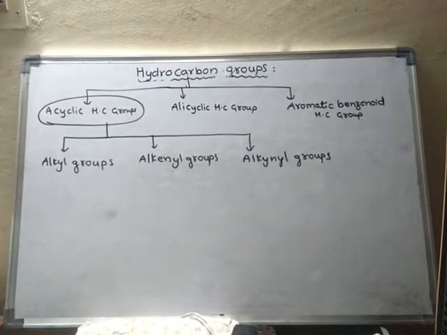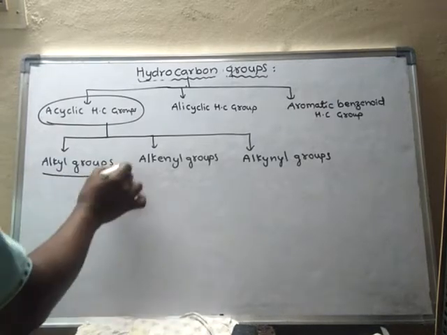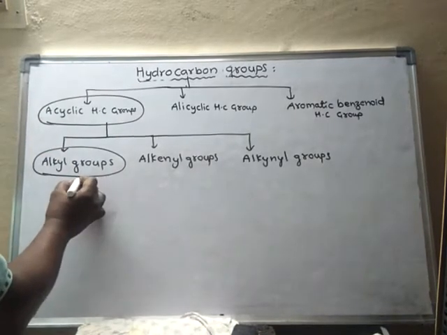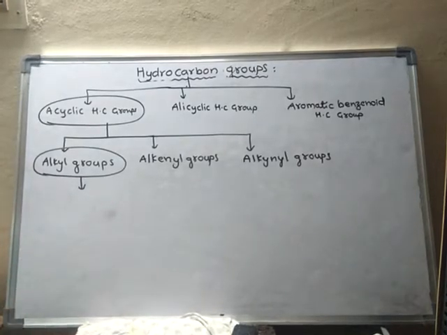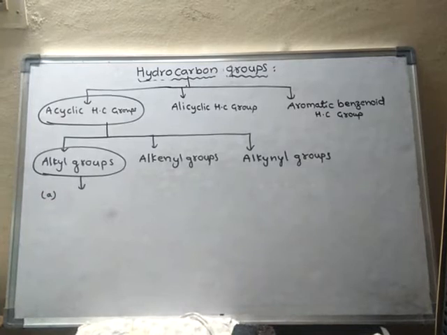So what are alkyl groups? Again, there are five types of alkyl groups. One is normal alkyl groups.